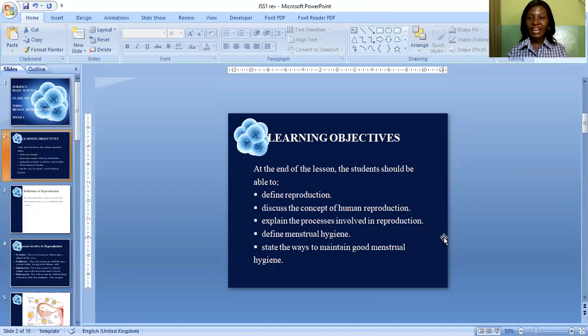Define menstrual hygiene. 5. State the ways to maintain good menstrual hygiene. These are the learning objectives that you must know and must be able to explain at the end of the lesson. Now let's see the definition of reproduction.